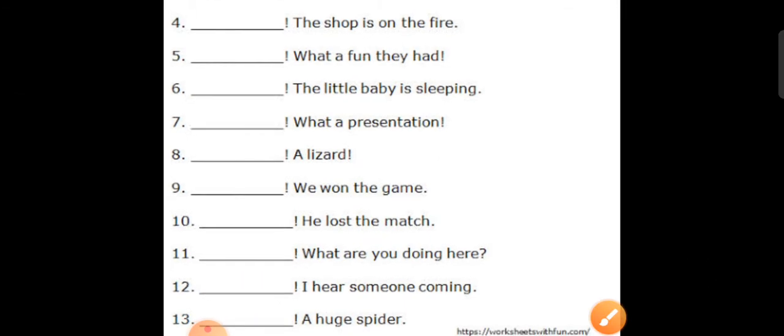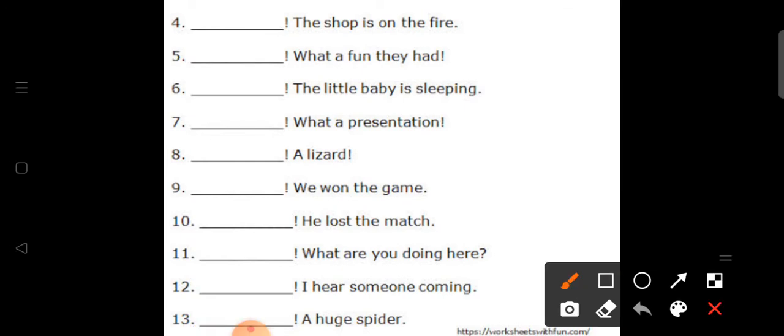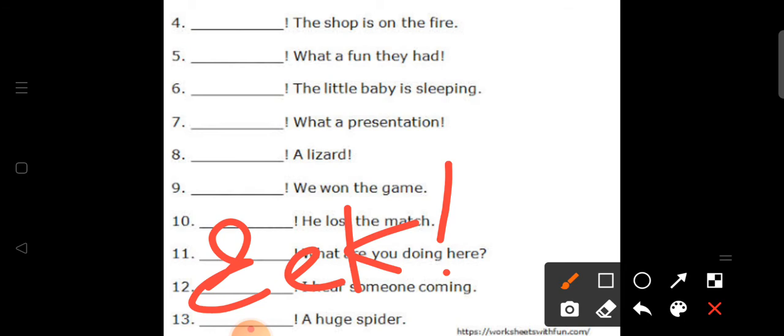And last one, dash, a huge spider. Now how do you feel when you see a spider, right? We can say eek, a huge spider.